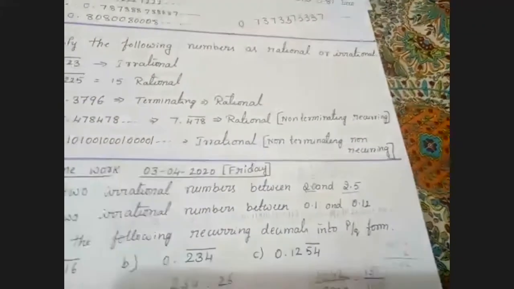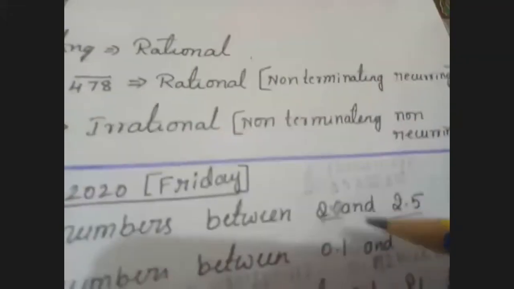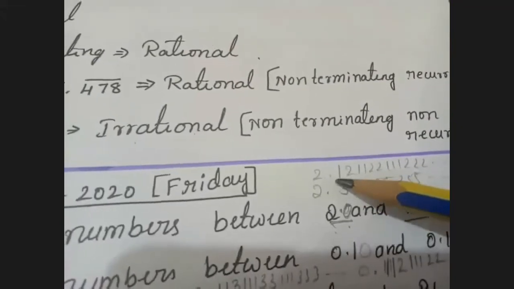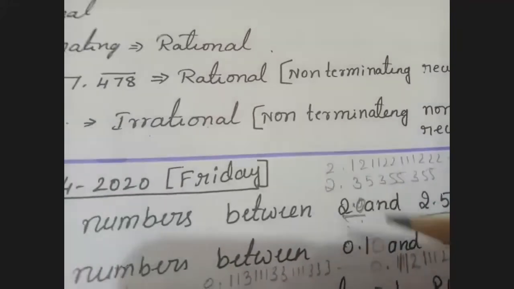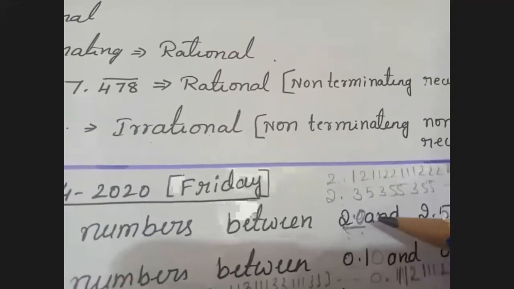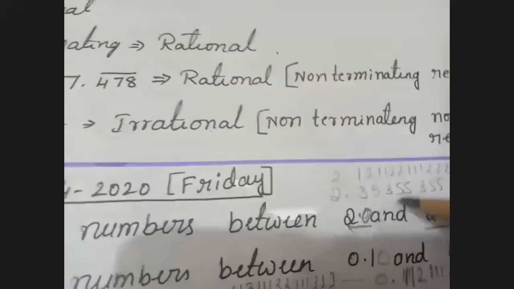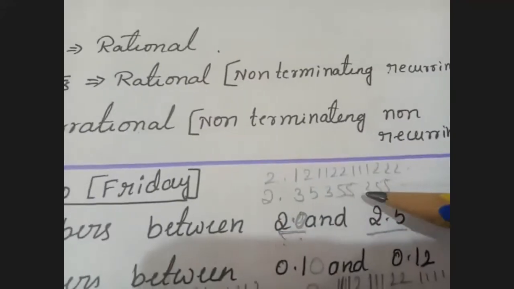So irrational numbers means what? It is a non-terminating, non-recurring decimal expansion. Am I clear? So don't take 2.0. You can take 2.12, or 2.3 between 2.0 and 2.5. You can write any irrational number. Answers will vary for each and every child. Am I clear, children?